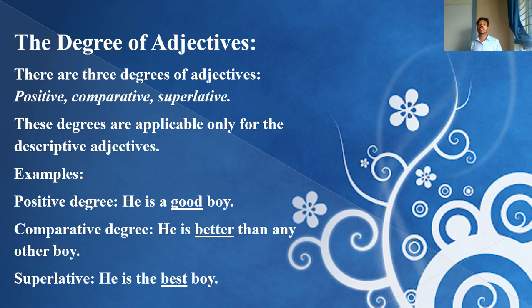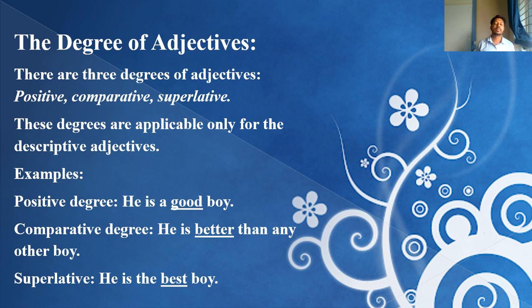Okay, so here are some examples. The example of positive degree: good. He is a good boy. Good is an adjective and it is the positive degree. Comparative degree: when we compare within 2 boys or 2 things, 2 nouns, then we use better. So he is better than any other boy.